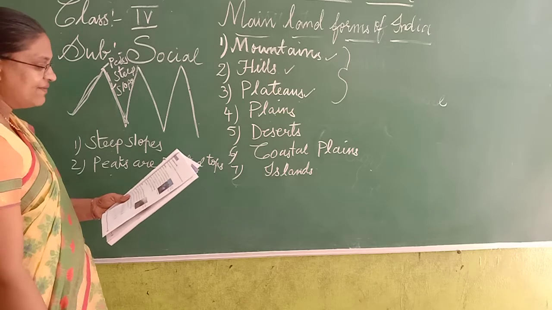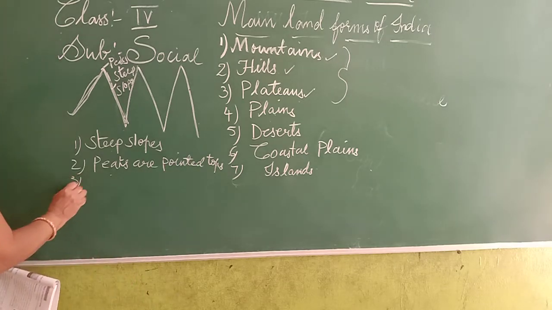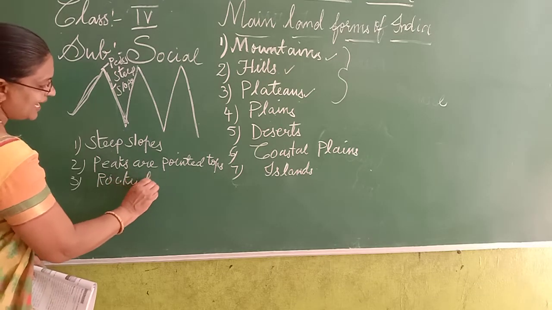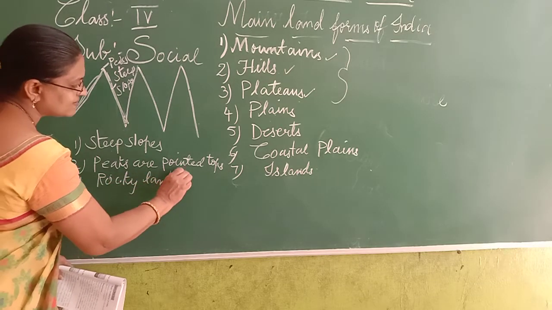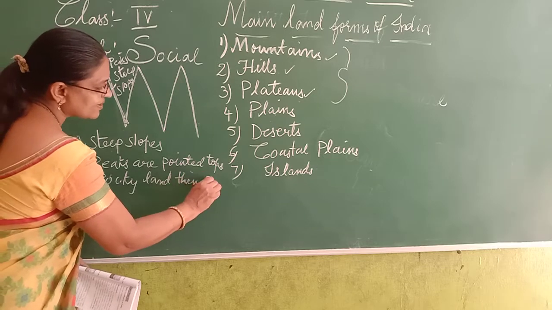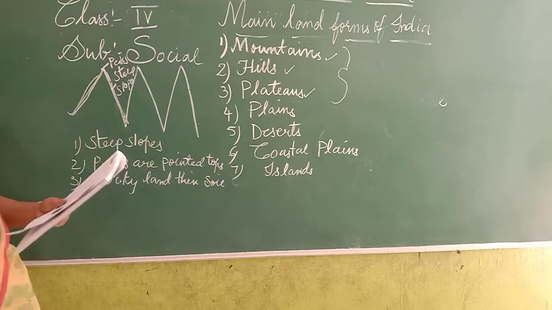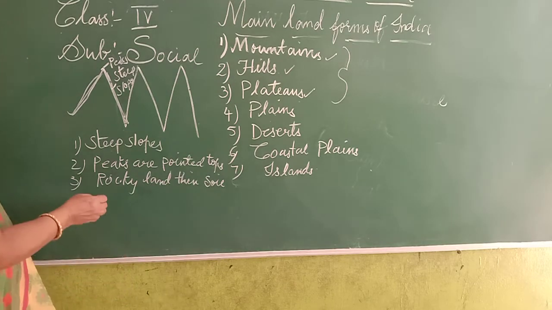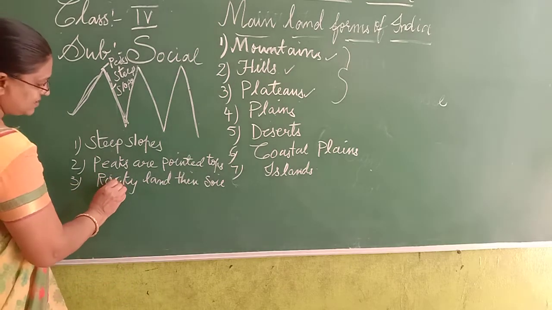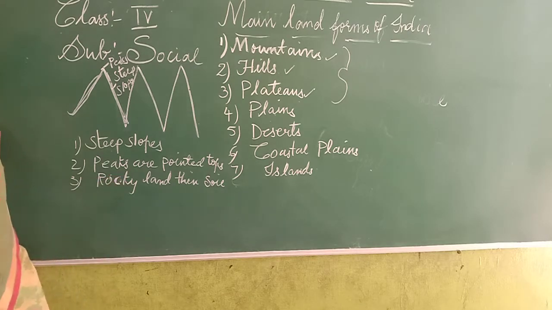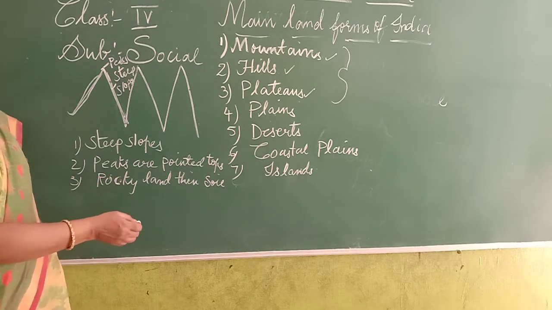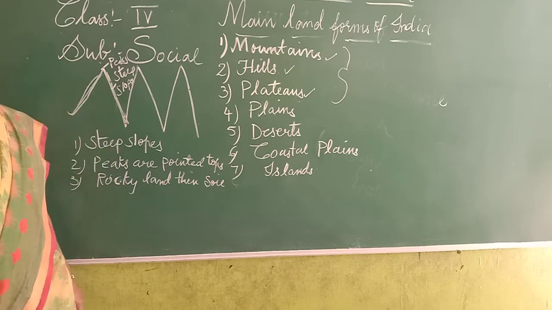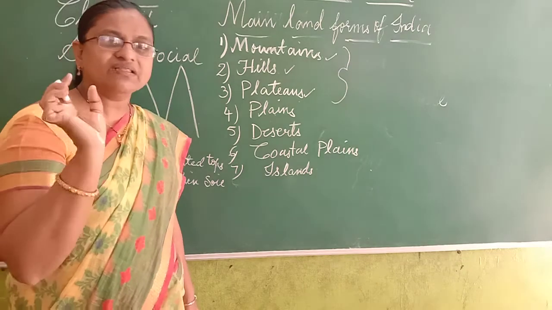And the mountains have rocky land. Mountains have rocky land and thin soil. So what type of soil do you find on the mountains? The mountains have rocky land. All the rocks will be on the mountains, and you find only thin soil, a little bit of soil.